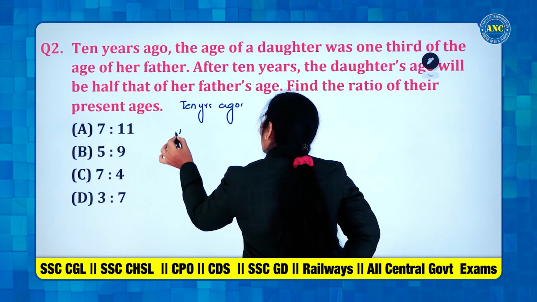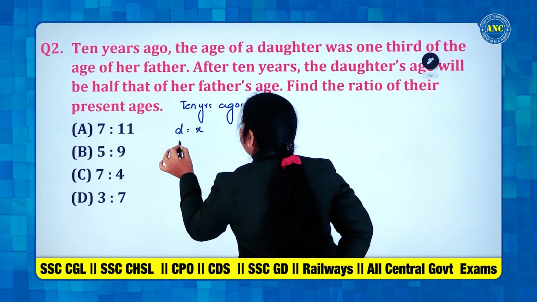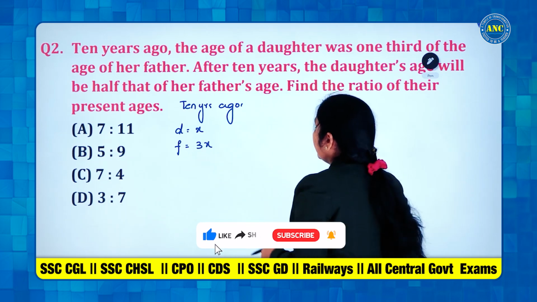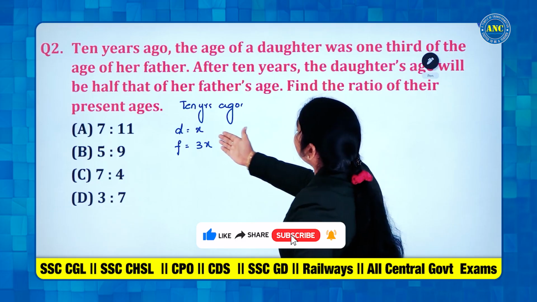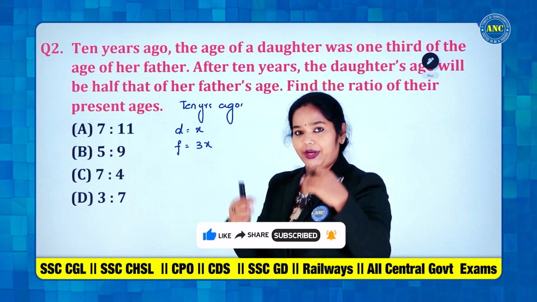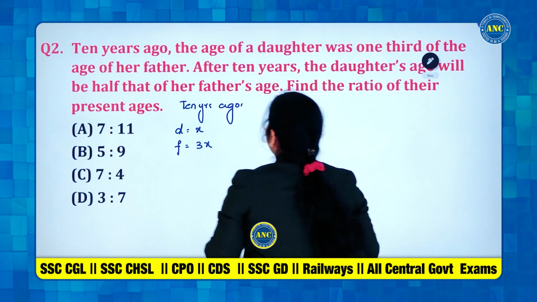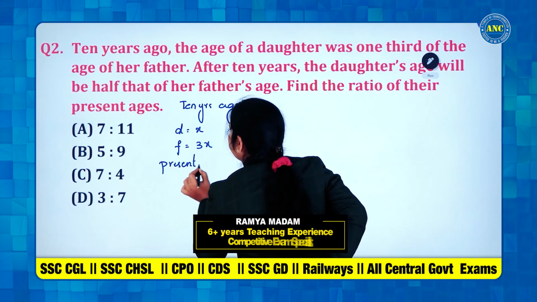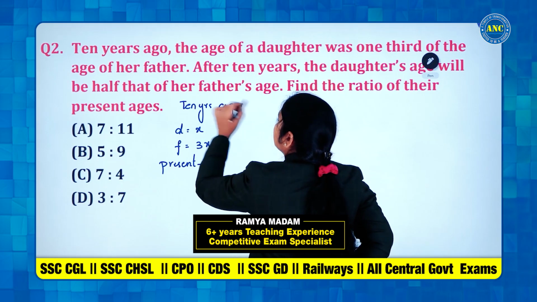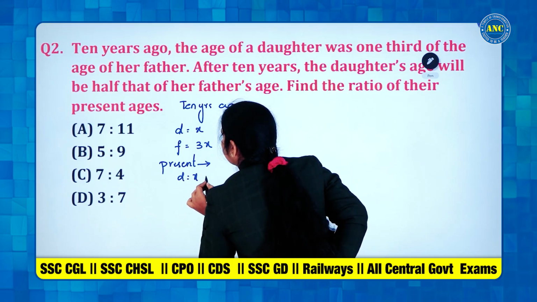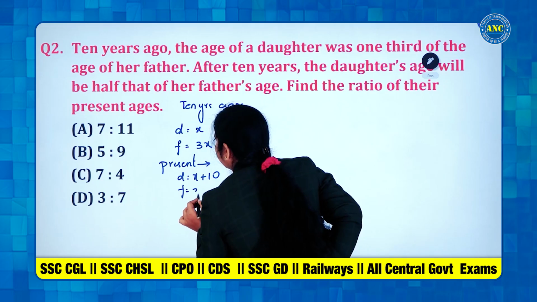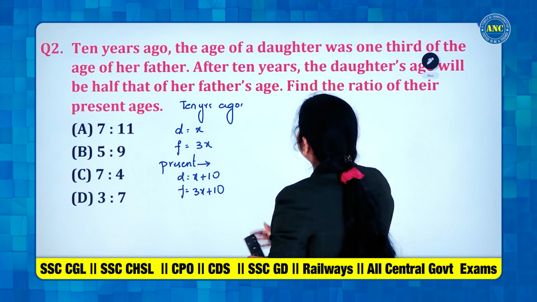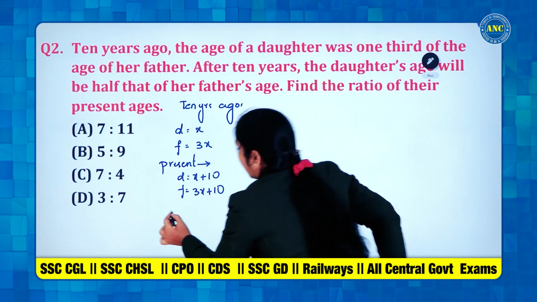Let us say daughter's age is x. Then father's age is how much? 3x. Why? They said that daughter is 1/3 of her father. That means father is 3 times the daughter. Next. So, now present ages will be how much? Present means after 10 years, plus 10 years. So, daughter's age will be x plus 10 years and father's age will be 3x plus 10 years. This is present age. And later what they are saying? After 10 years. So, take after 10 years.